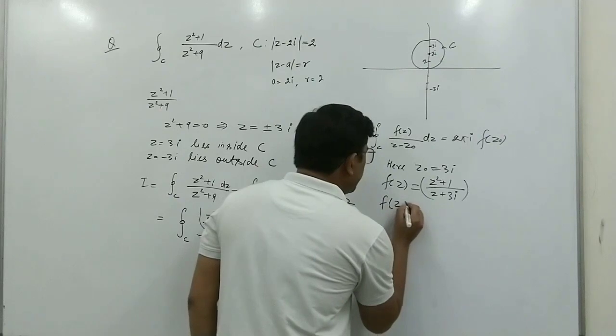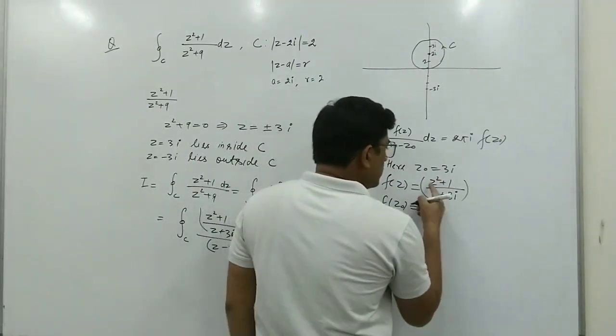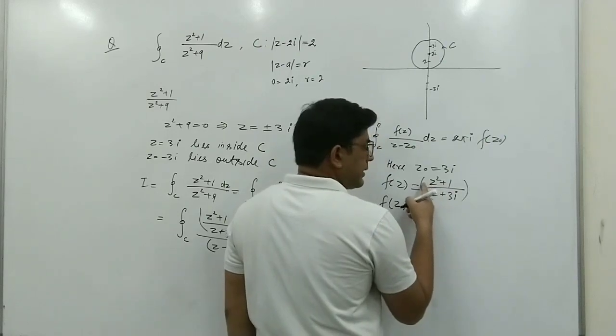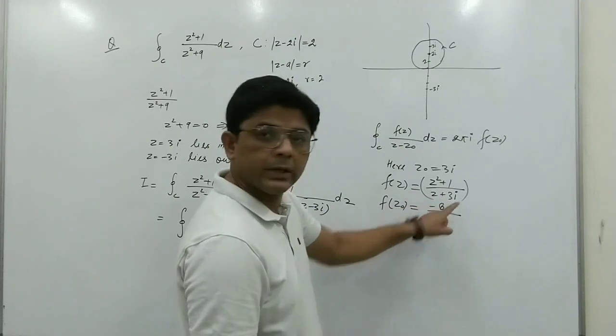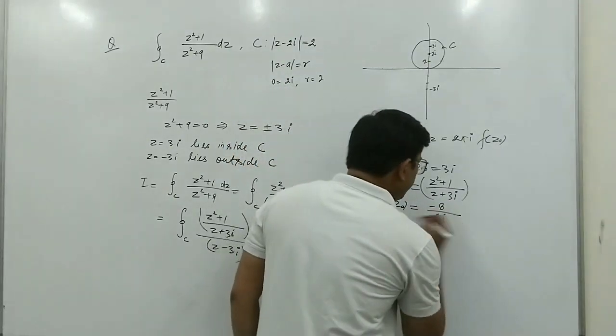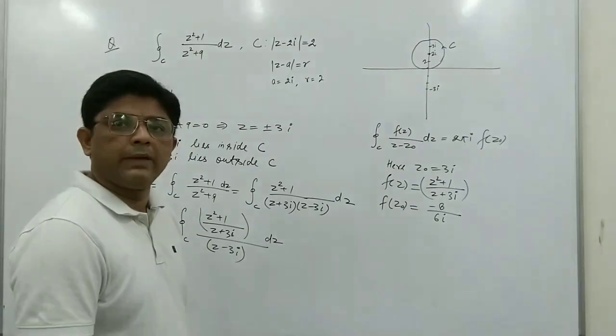First of all, we will find the value of this function at z naught. So we put z equal to 3i. This will be 9i square, that is minus 9. Minus 9 plus 1 is minus 8, upon 3i plus 3i, which is 6i. So this is minus 8 upon 6i, the value of f(z naught).